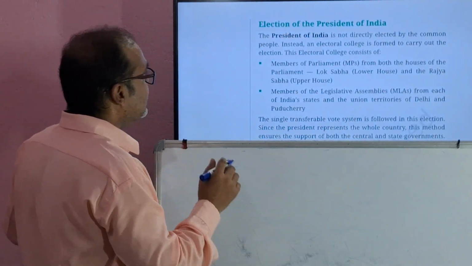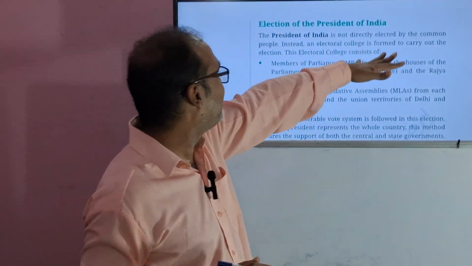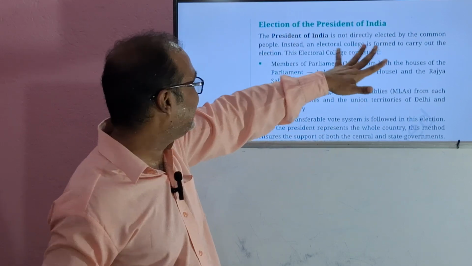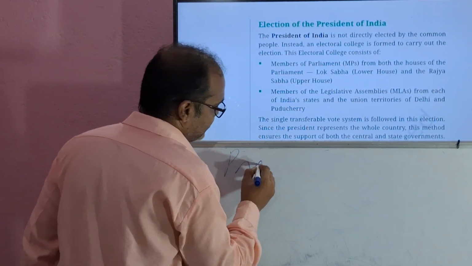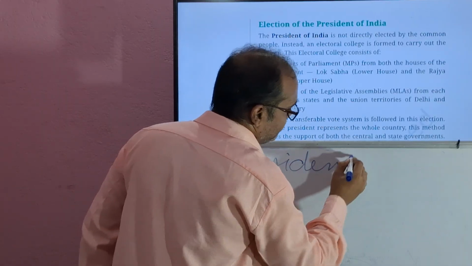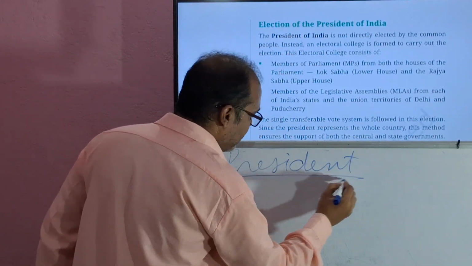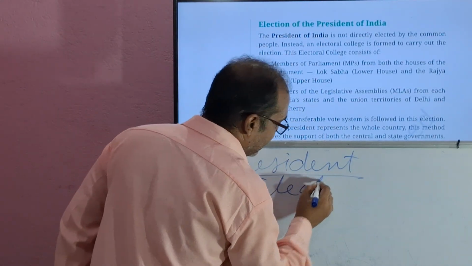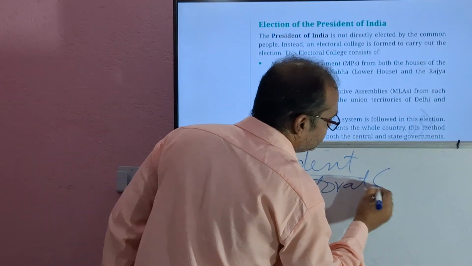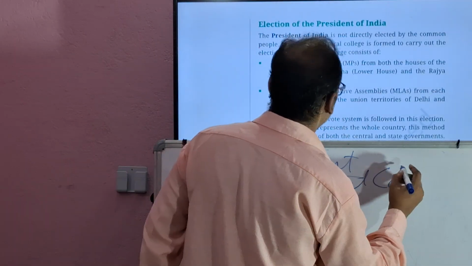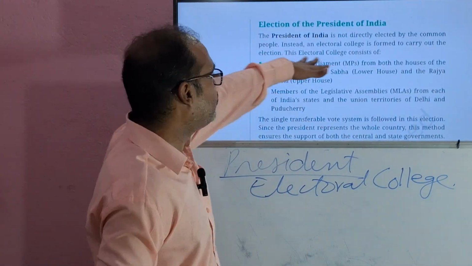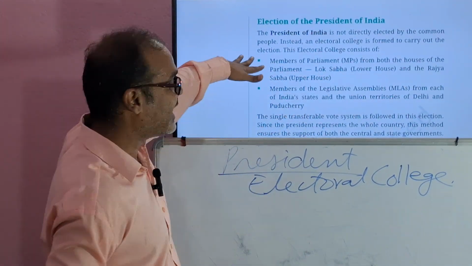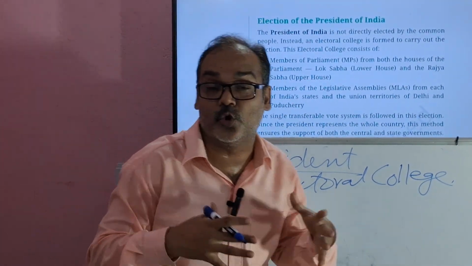See here, the president is not directly elected by the common people. Instead, an electoral college is formed to carry out the election. Now, what is this electoral college?